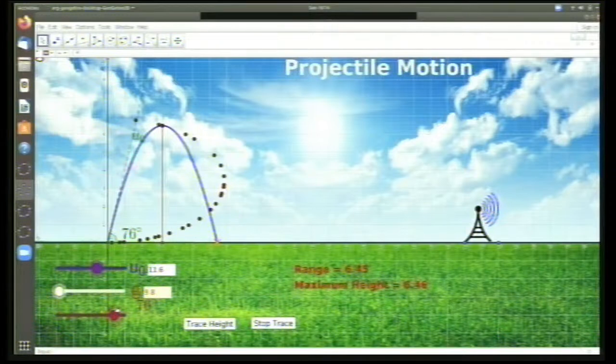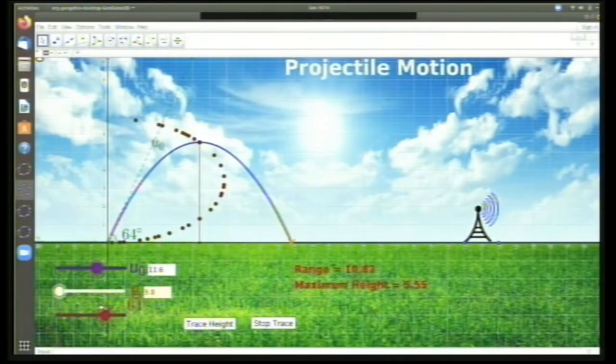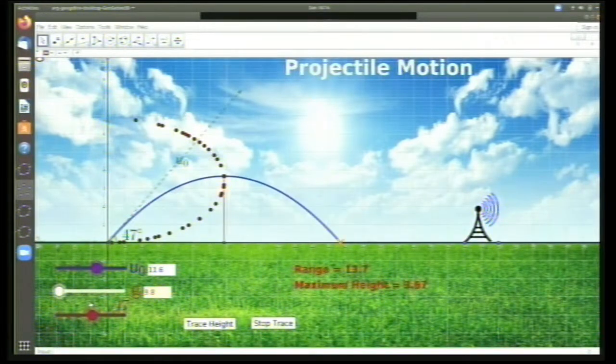Okay, now what is the maximum point of that parabola? So this is something like a graph is overlapped on top of the projectile path. So you can see that the maximum point is obtained here, and that is 45 degrees. Okay, so this is the way you can demonstrate this.